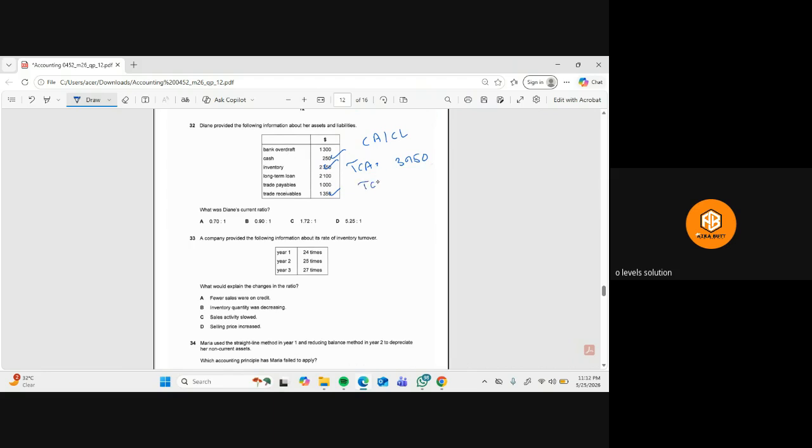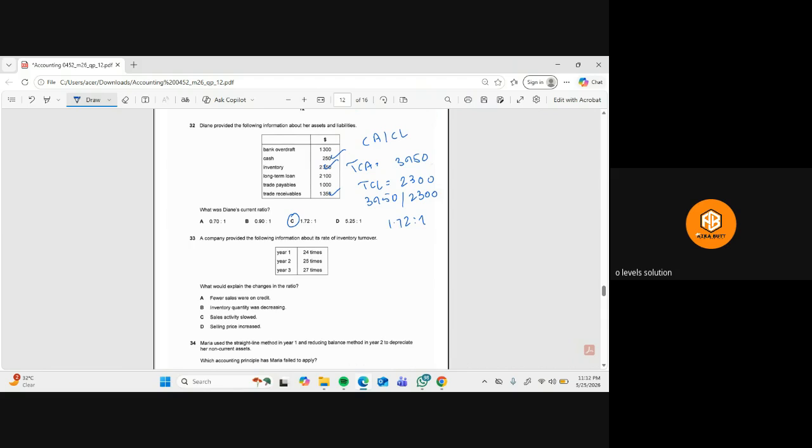So the total current liability is equal to how much? 2,300. So now you just simply put this in the formula. It's equal to 1.72 to 1.